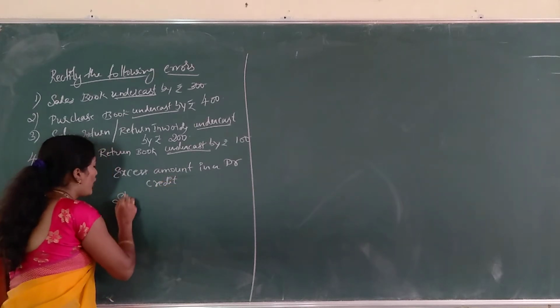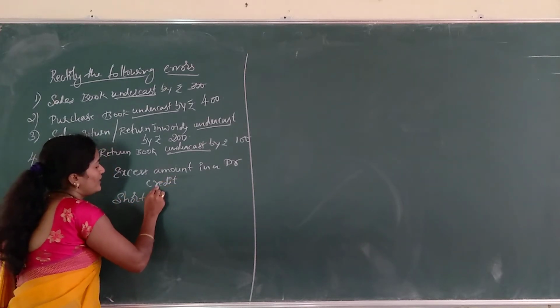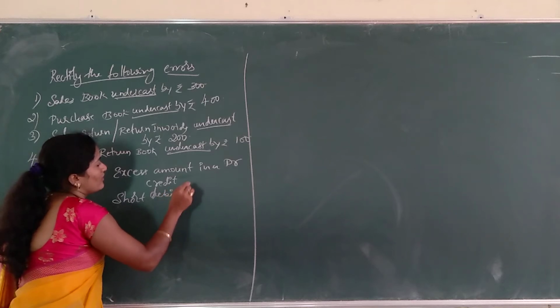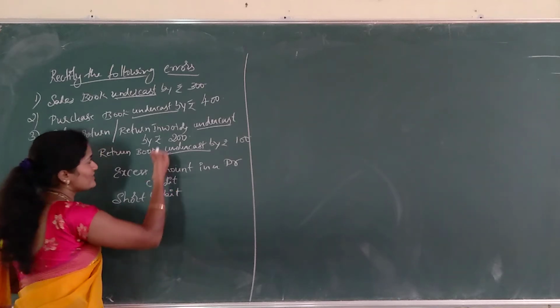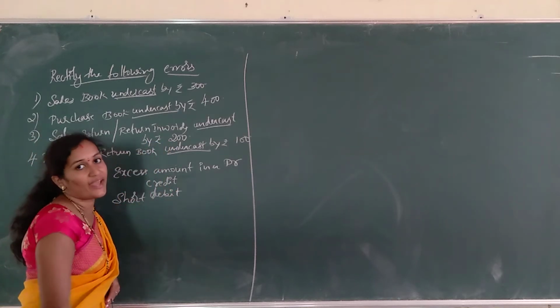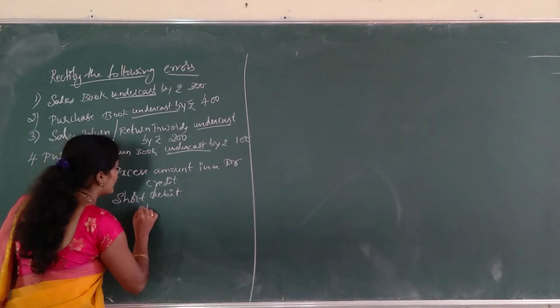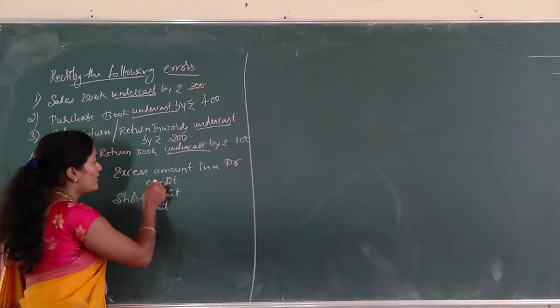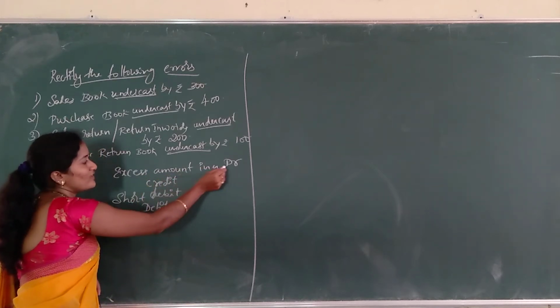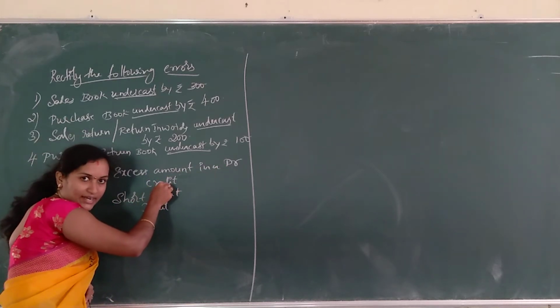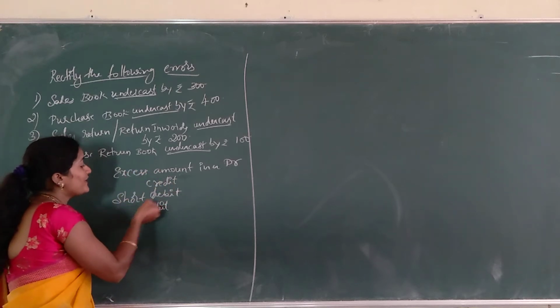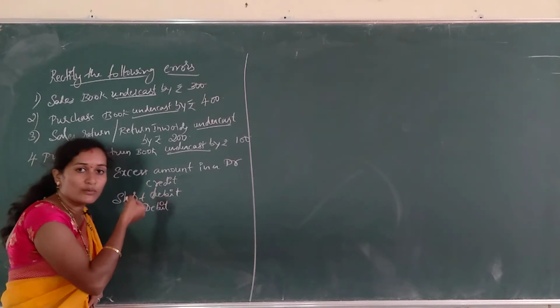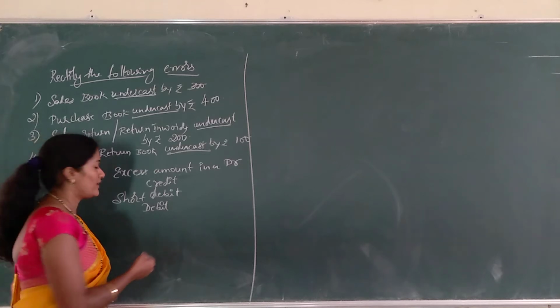If it is a short debit in an account, short debit means short amount than the actual amount, give further debit. So, there is no change in the entry. Excess amount in the debit side means we have to give a credit entry. If it is a short debit, we have to give further debit to the account.